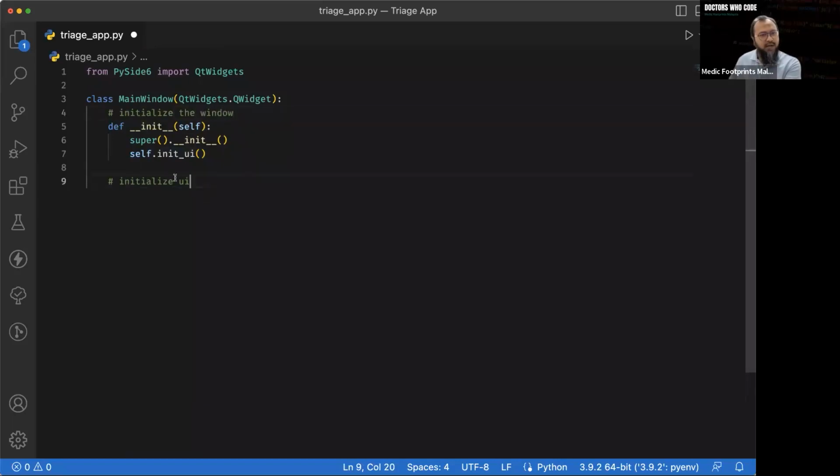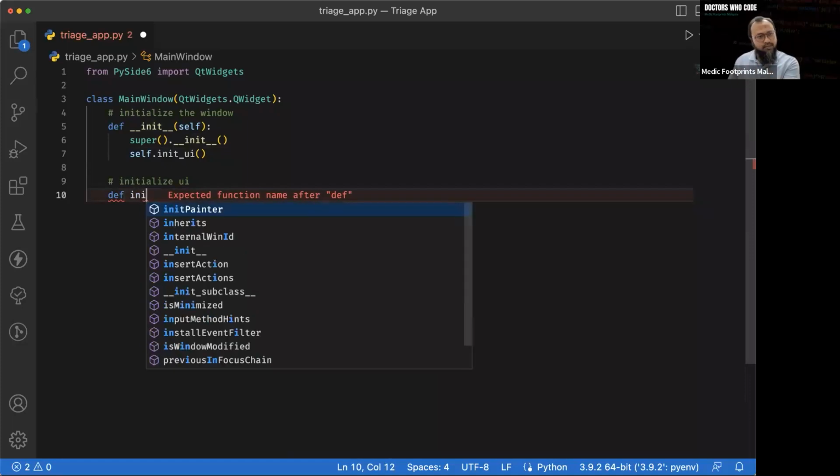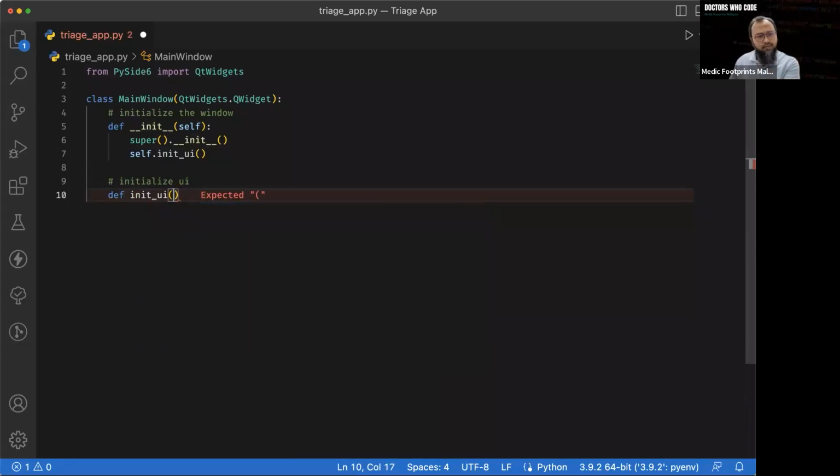Now we have to define this function here by simply using def. There we go. So now we are defining this one here, and then we're passing this into this function.